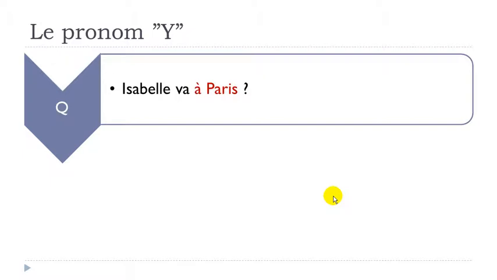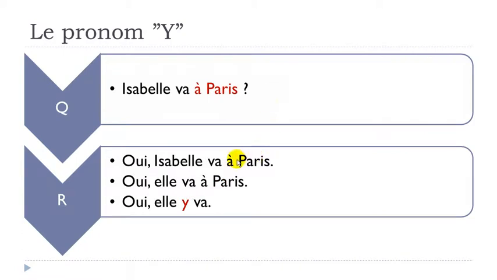Okay, so let's see another example now. If you're using the name of a town, because previously we had a country and now it's a town, so it's Paris, okay? Isabelle va à Paris, so it's a question. Of course, you can answer like we saw previously. Oui, Isabelle va à Paris. First option, repeat everything, no problem. Second option, you just want to avoid repeating Isabelle. Oui, elle va à Paris. And then, last option, you just want to avoid repeating Isabelle and then Paris. Oui, elle y va. All right?